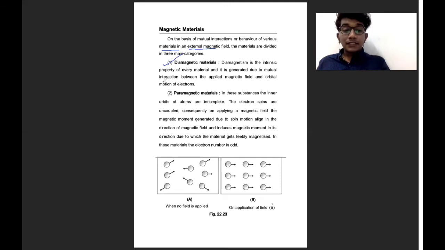Diamagnetism is the intrinsic property of every material, and it is generated due to mutual interaction between the applied magnetic field and the orbital motion of electrons. This is a common thing. Okay. And next one, paramagnetic material.